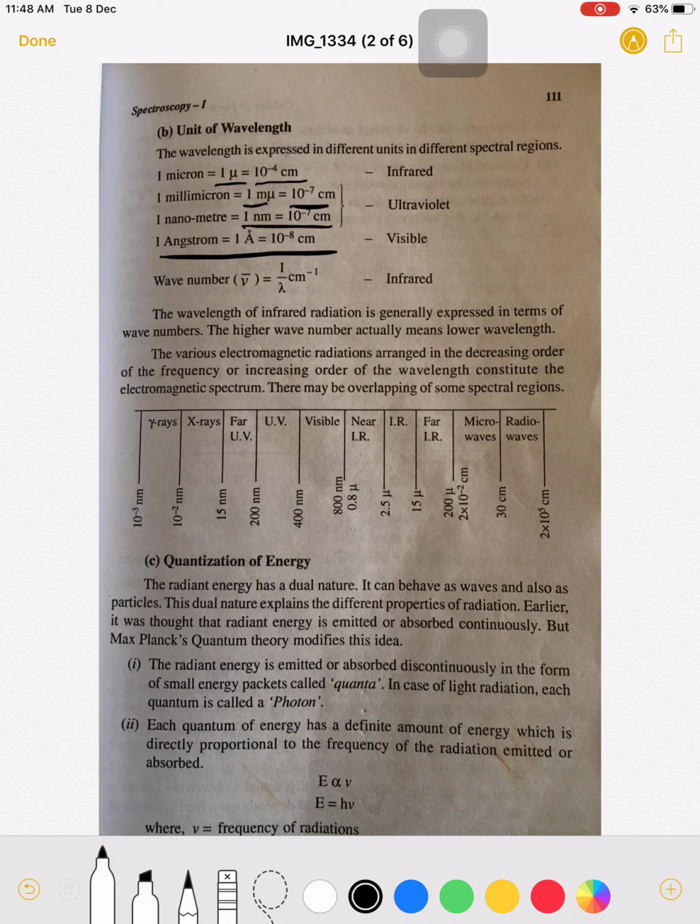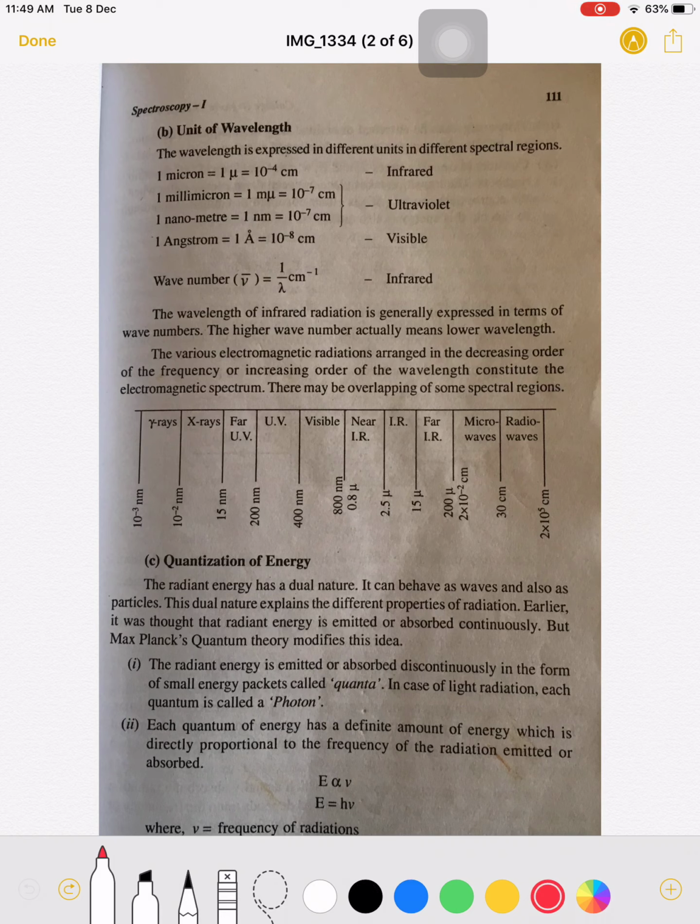And we know that the wave number is inversely proportional to the wavelength. The wavelength of infrared radiation is generally expressed in terms of wave number. So for IR radiations, the wavelength is generally expressed in terms of wave number. Higher wave number actually means lower wavelength, because these are inversely proportional to each other.